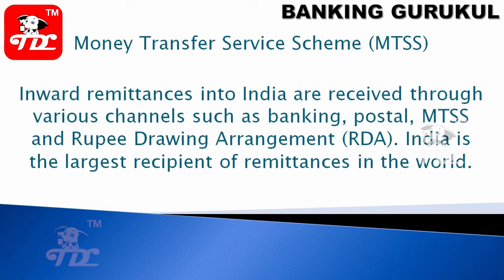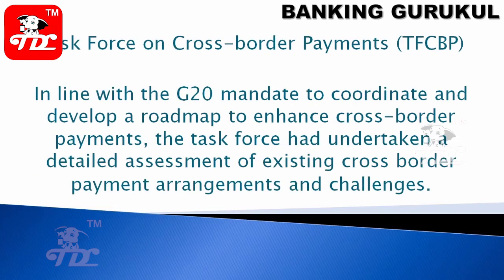Some people will have a Rupee Drawing Arrangement, and through those accounts you can transfer your money. India is the largest recipient of remittances in the world. So we are the largest money receiver from other countries. MTSS is also a payment channel used for money received from foreign countries into India.